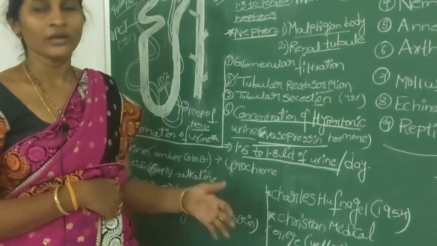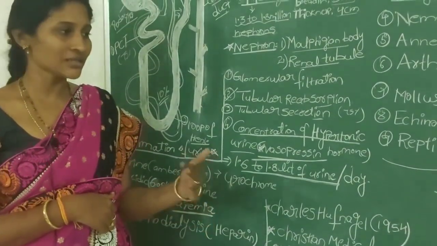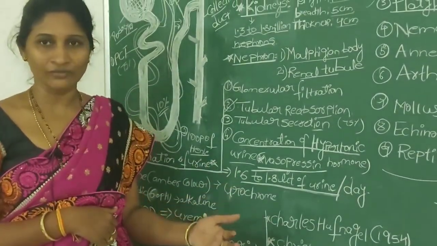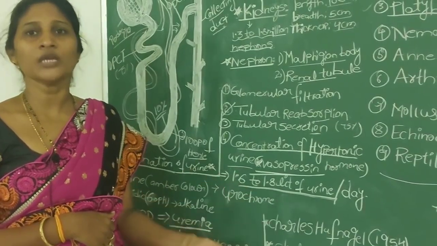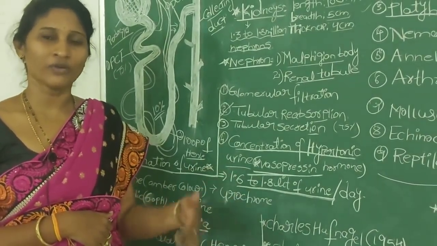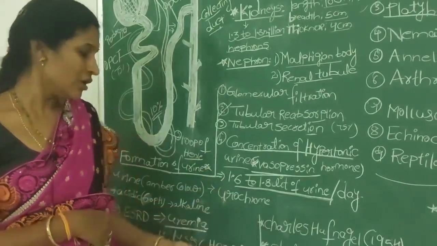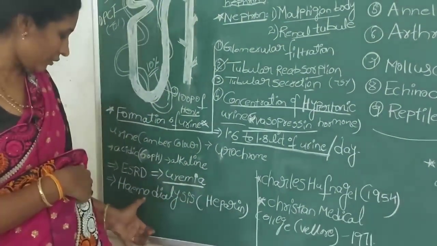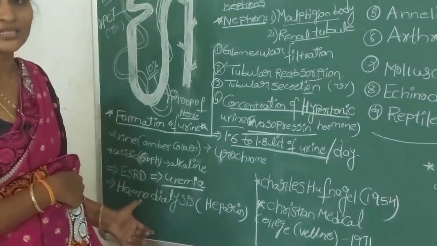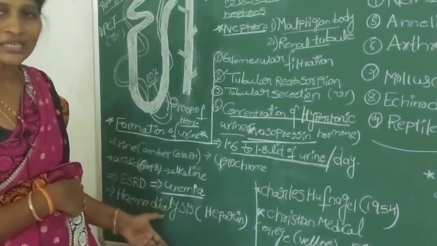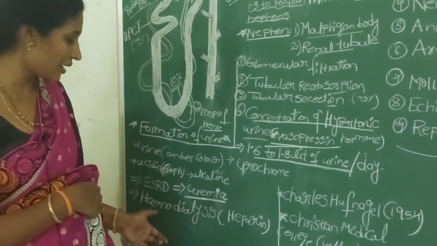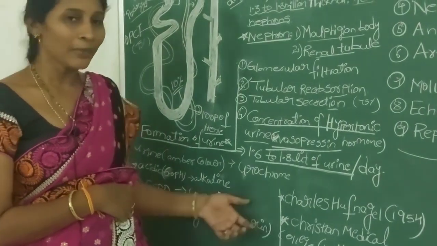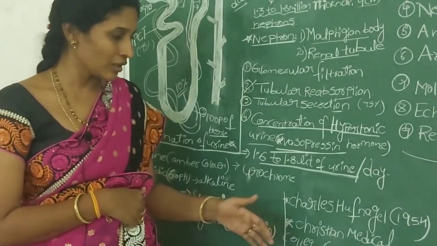Even so, dialysis is not a permanent solution. Dialysis is needed for as long as the person wants to stay alive. Throughout his lifetime he goes for the dialysis procedure every 5 to 6 days, so this is not a permanent solution. Dialysis is also called hemodialysis. Why? Because here the blood is purified and filtered. That's why we call it hemodialysis.